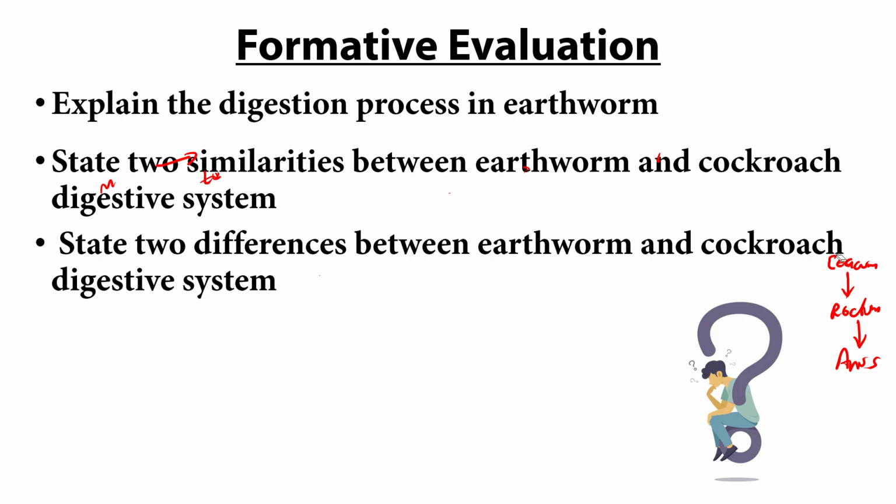They both have pharynx, they both have esophagus. Yes. Both pharynges secrete mucus, if I'm right. And both of them have gizzard for grinding of food. You can see more similarities and differences between them. We found that in the mouth of the earthworm there is no salivary gland, but in the cockroach we have that. Also, there are no midgut and hindgut in the earthworm, which we have in the cockroach.